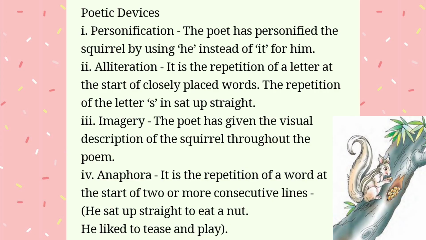Now we will learn about some poetic devices used in this poem. Firstly, personification. The poet has personified the squirrel by using he instead of it for him. Second, alliteration. It is the repetition of a letter at the start of closely placed words, the repetition of the letter S in sat, up, straight. Third, imagery. The poet has given a visual description of the squirrel throughout the poem.